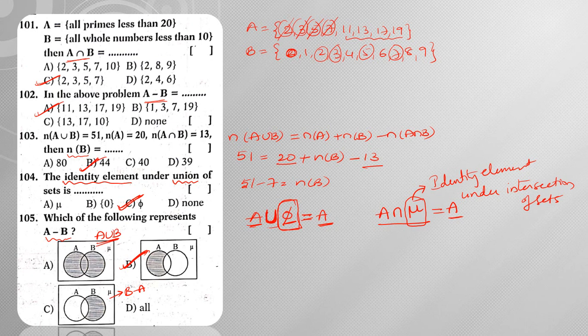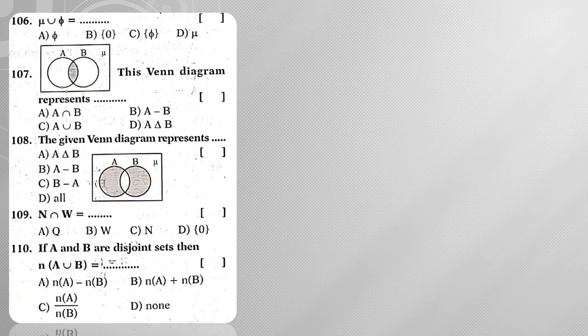Okay. Next, moving on to the next question, mu union phi. So mu is the universal set. To the universal set, if you add the empty set, then it will be the universal set again. This particular shaded part represents A intersection B. So the answer is A intersection B.